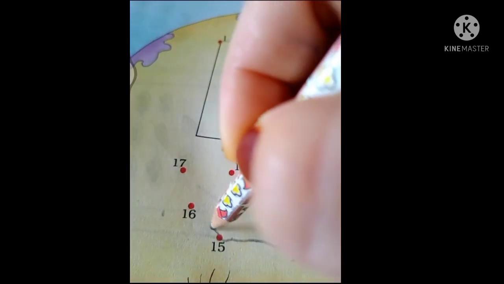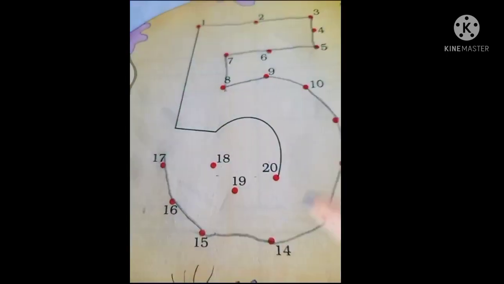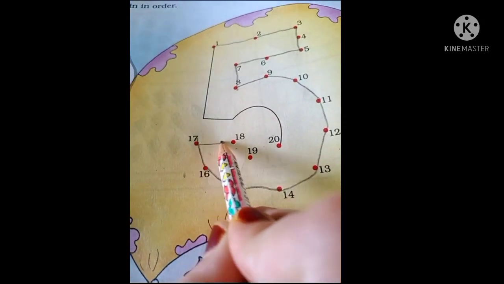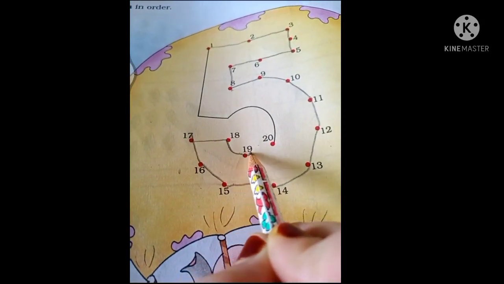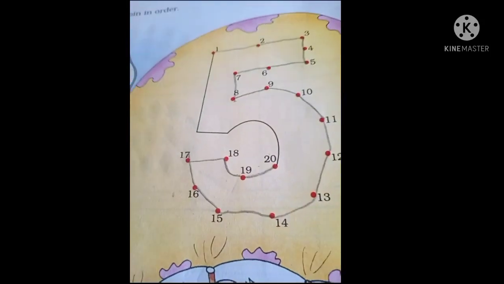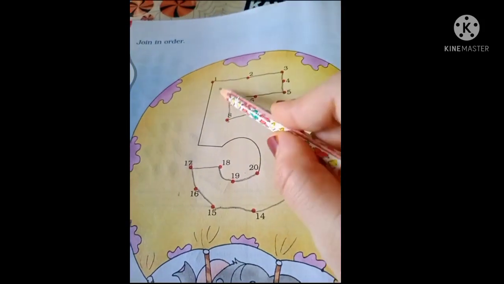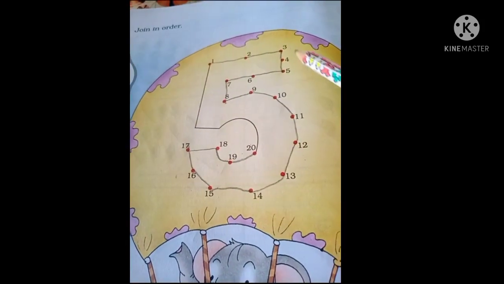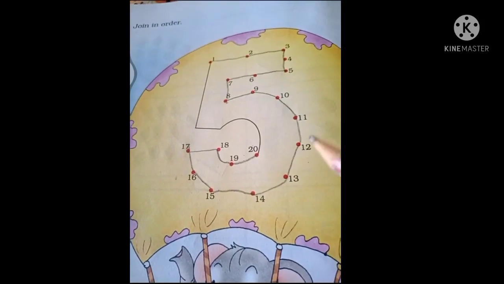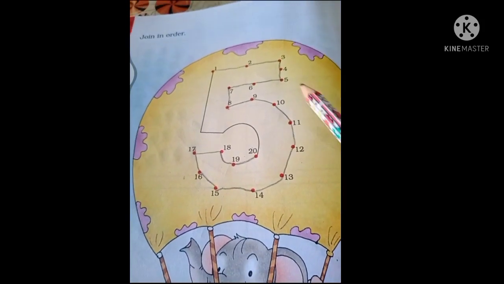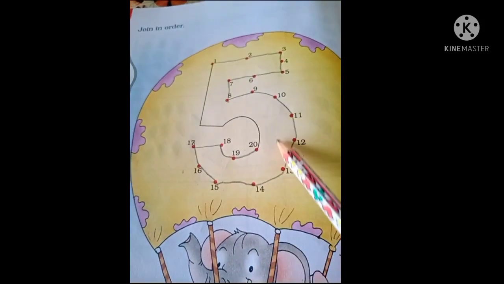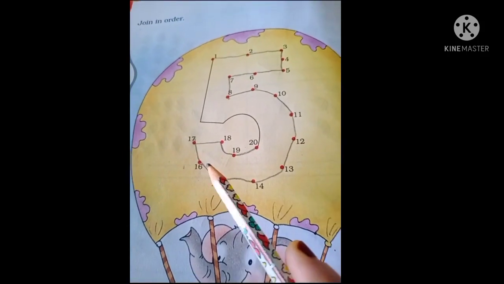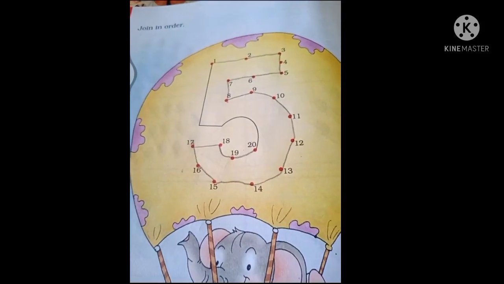After 15, 16, 17, then 18, 19 and 20. So we have to move from number 1 to 20 in a sequence, joining in order. And here you will see clearly which number we get by joining in order. We get number 5. Yes or no, everyone? Which is your page number 81.